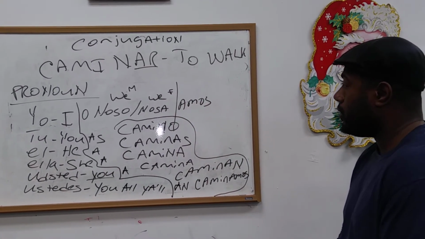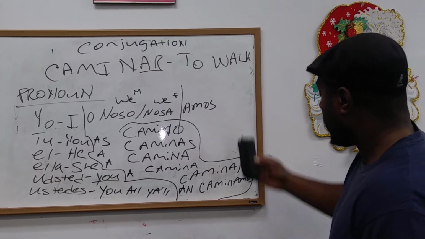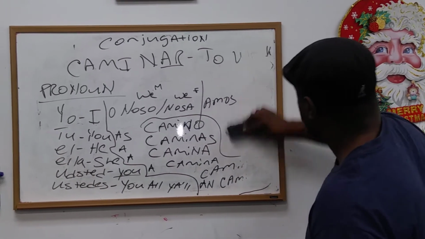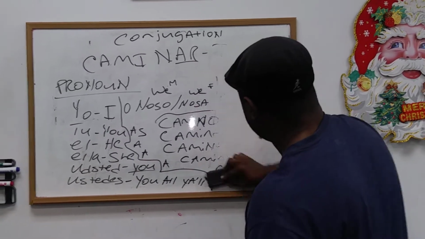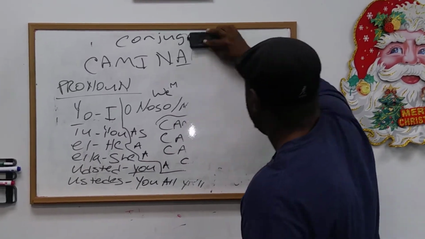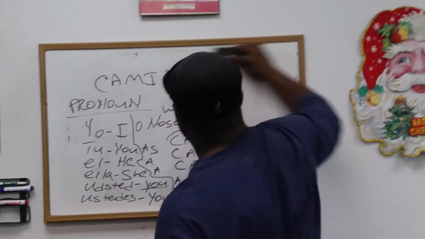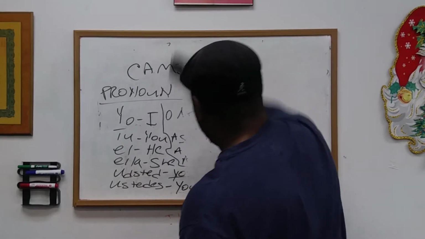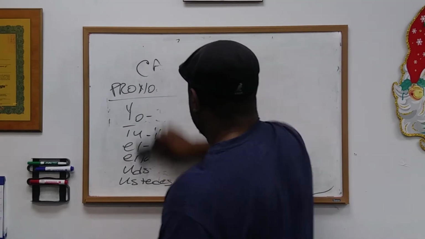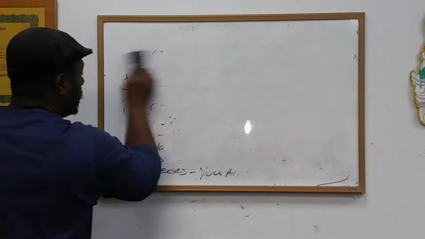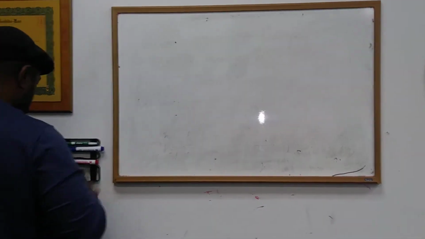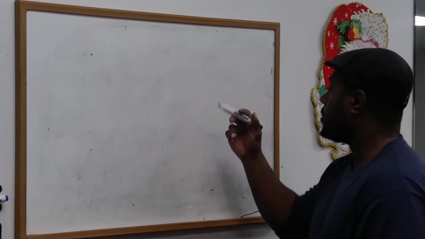I'm going to give you some AR verbs. I'm gonna write down the formula. And what I'm going to do is give you some AR verbs that I just want you to work with again and again. I guess all this week we can do AR verbs. When we get the time, we'll do AR verbs. All AR verbs. We're going to take some AR verbs.